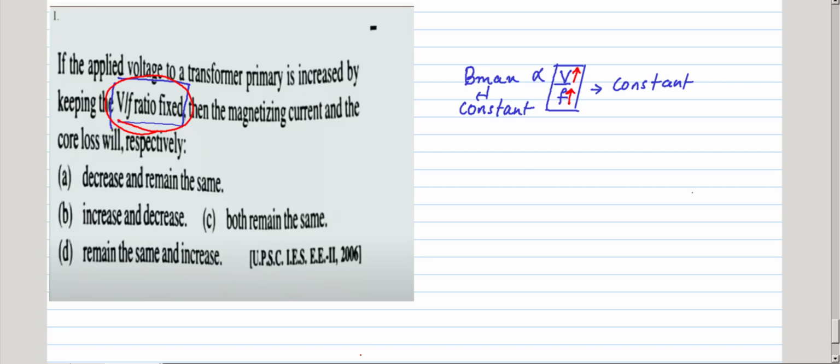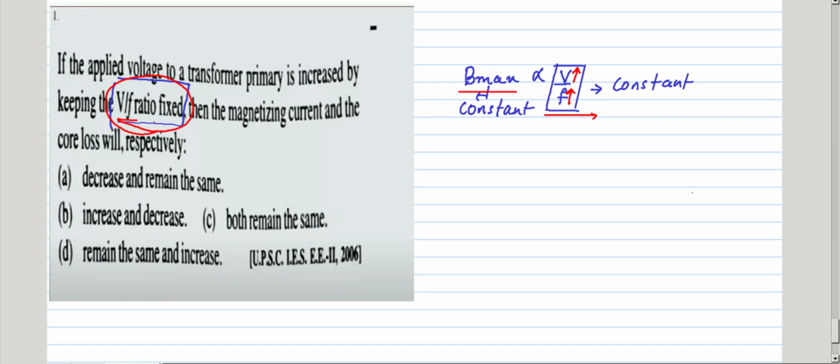Now what happens to Bmax? If V by F is constant, then as I increase the voltage I have to increase the frequency such that Bmax is constant.